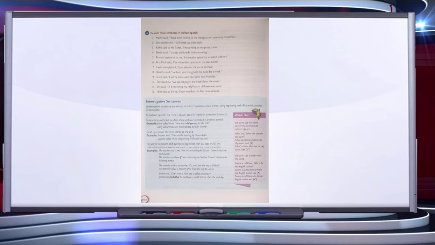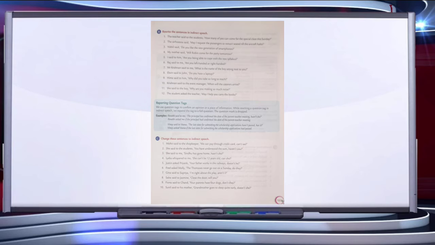The traveler said to the passerby, "Do you know the way to Dehra?" The traveler asked a passerby if he knew the way to Dehra. So these are the different ways of converting interrogative sentences from direct to indirect speech.